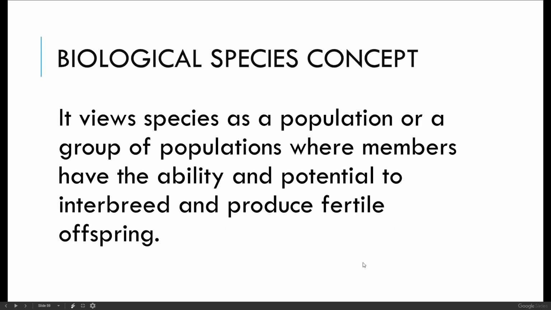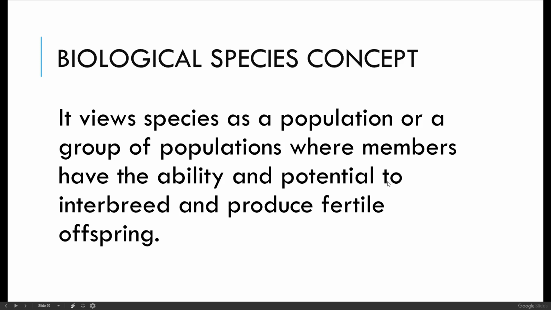Biological species concept. We will not tackle more about taxonomic classification simply because it will consume a lot of time. At the same time, we need to have more studies pertaining to how we can classify organisms. Was it based on their nutrition or the food that they eat? Was it based on their structures? Based on their capabilities? It could be based on the way they create their food. Those are just a few of the considerations in naming or classifying organisms.